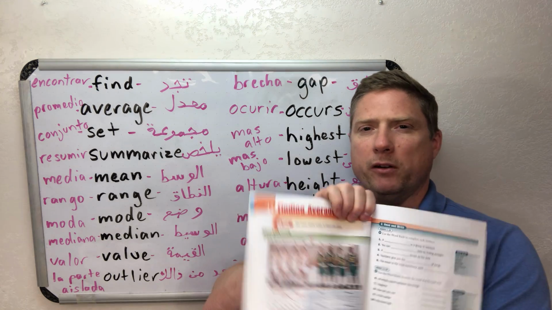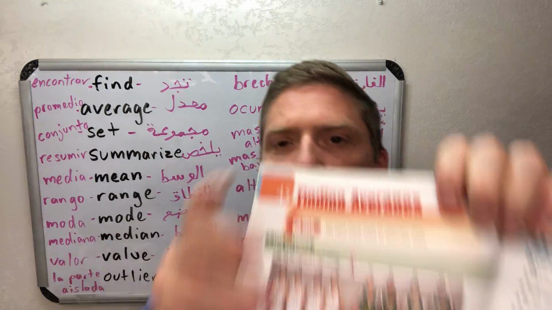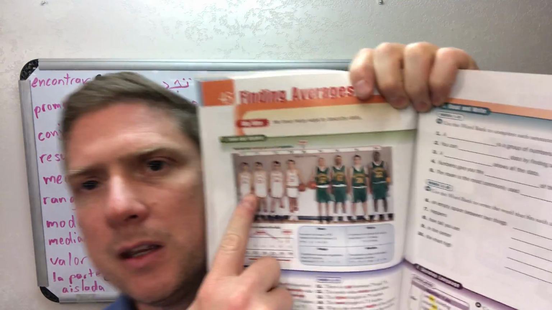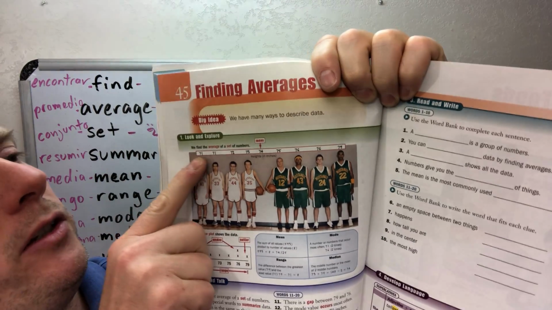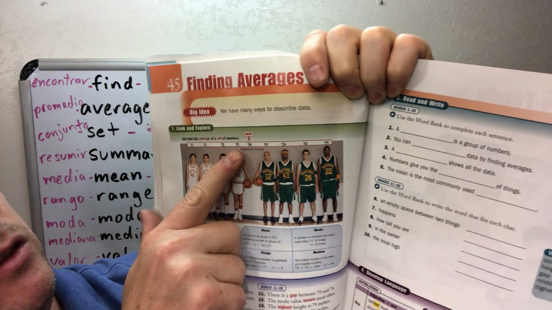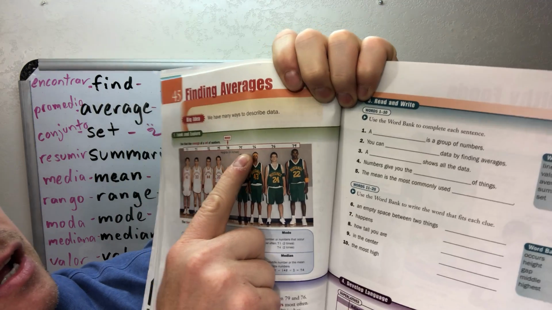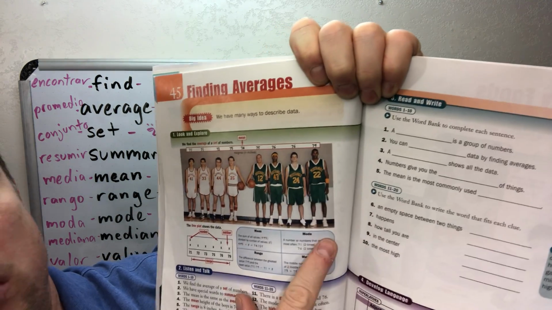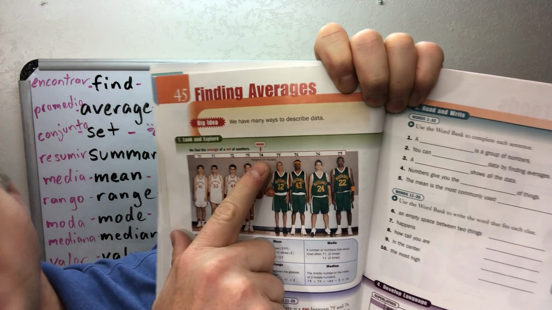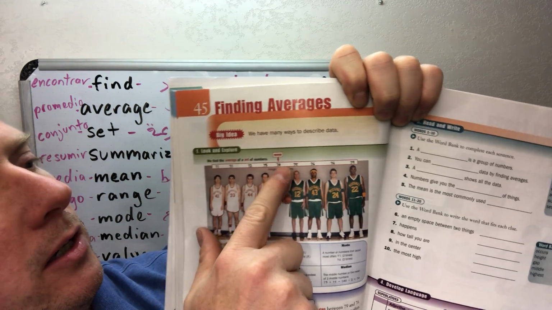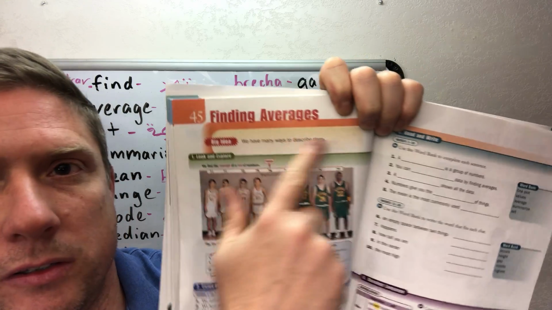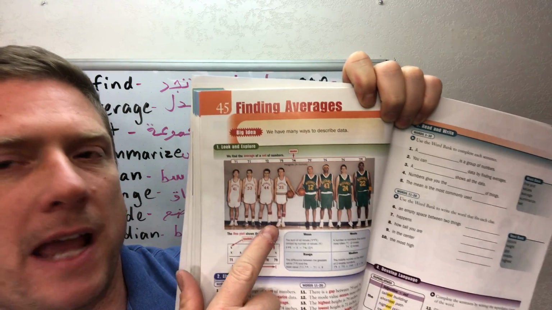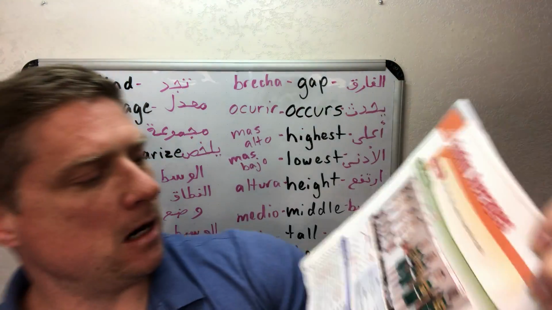Let's look at our team here, right? So here, we see our basketball team. And we have their heights: 71 inches, 71, 72, 73, 74, 75, 76, and 79. Ooh, he's tall. The mean, or the average, is here, 74 inches. So that's how we're displaying this data here, okay?